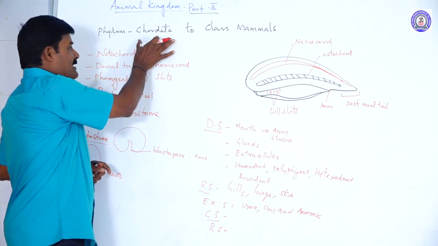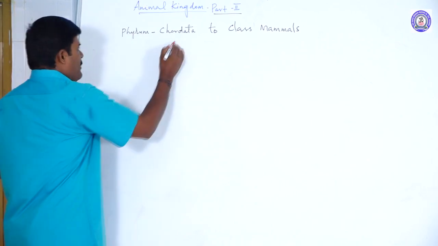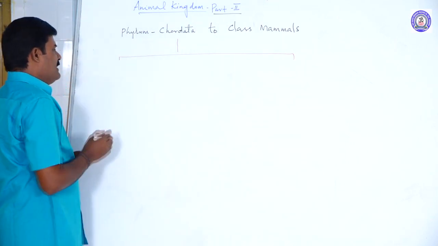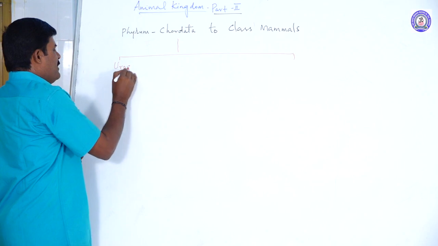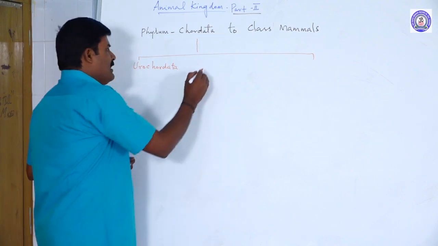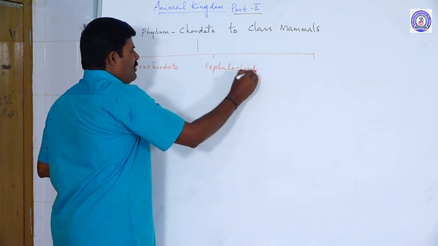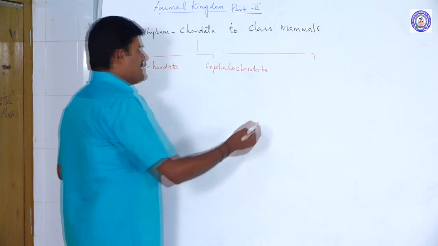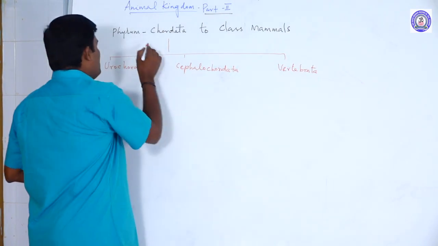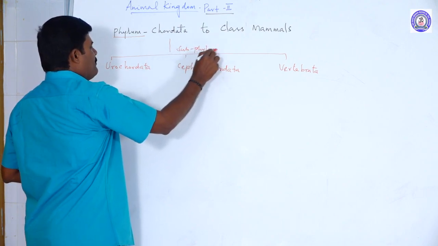So these are the general characters of the chordates. Phylum Chordata is divided into three subphyla. The first one is Urochordata. The second one is Cephalochordata. The third one is Vertebrata. These are the subphyla.